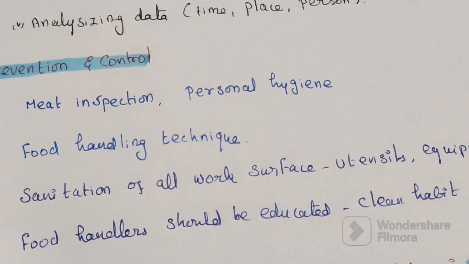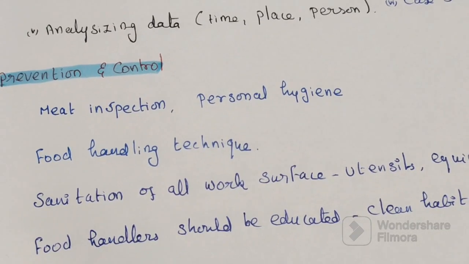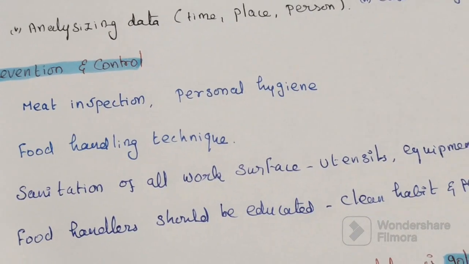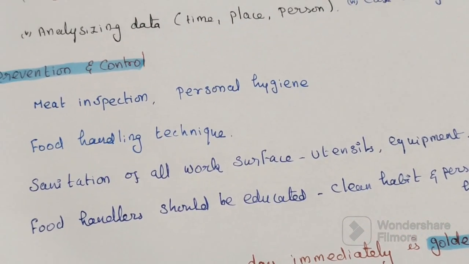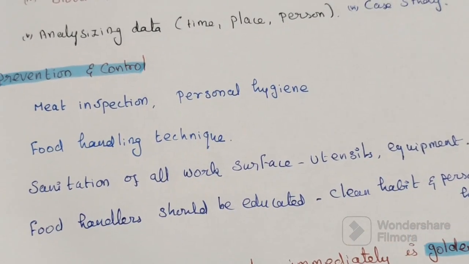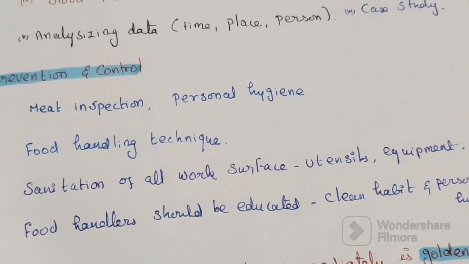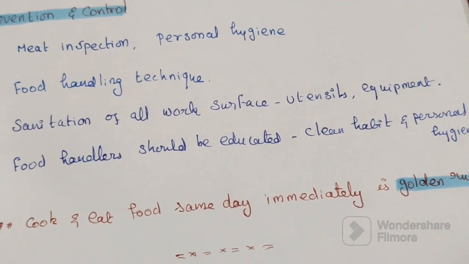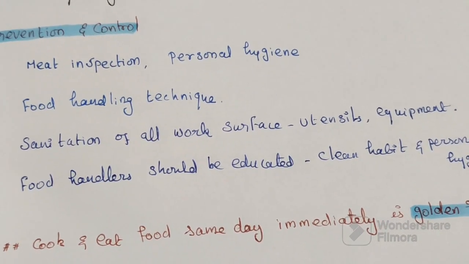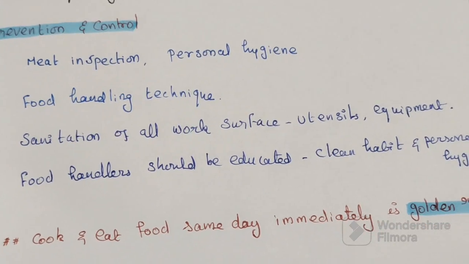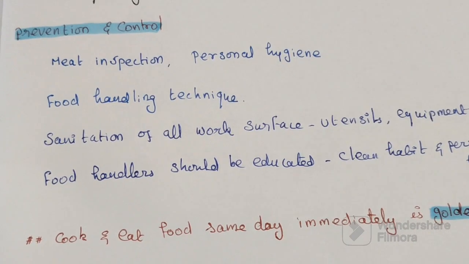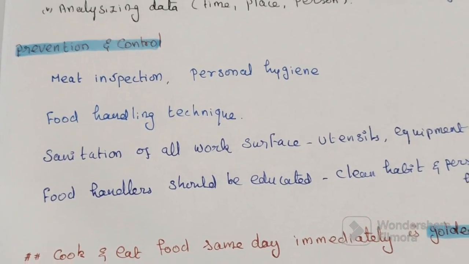Then the time between food preparation and consumption should be short. Sanitation of all work surfaces, utensils and equipment must be ensured. Food handlers should be educated in clean habits and personal hygiene. Important: cook and eat food the same day, immediately, is the golden rule.